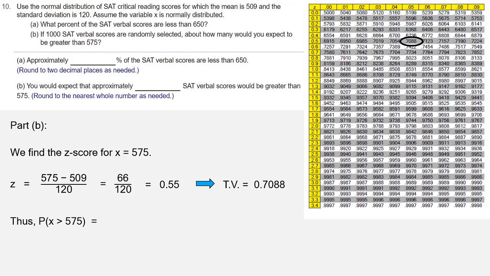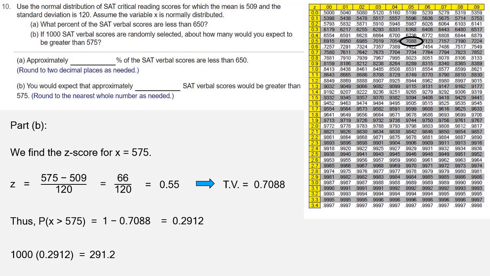So now we have to find the probability that x is greater than 575, which is 1 minus this table value because greater than represents area to the right. So 1 minus 0.7088 is 0.2912. To find out how many actual exams would have that score, we will multiply this 0.2912 times the 1,000 individuals that took the test. That leads us to a value of 291.2.